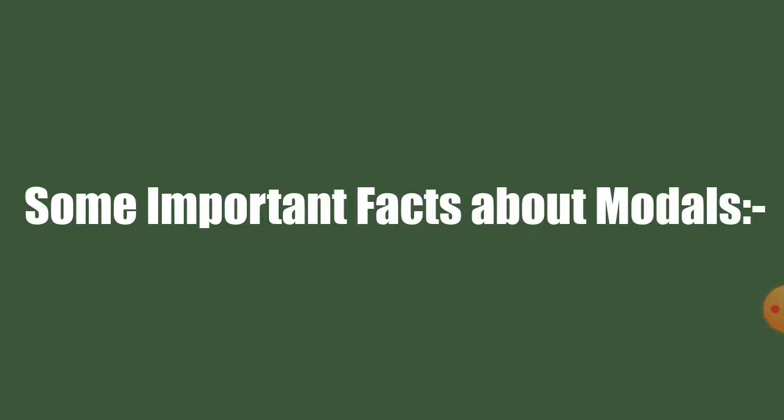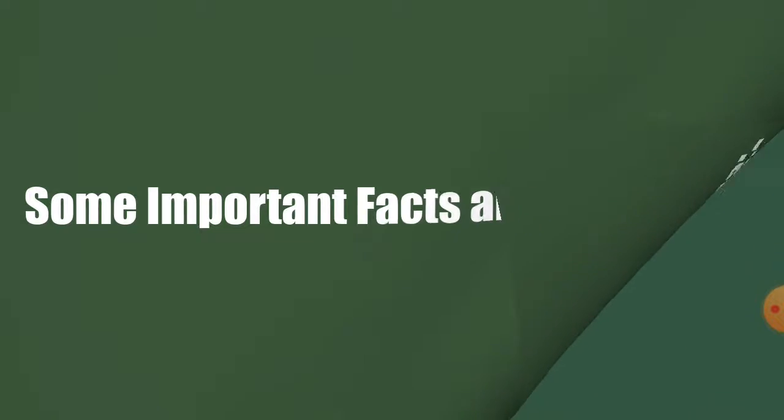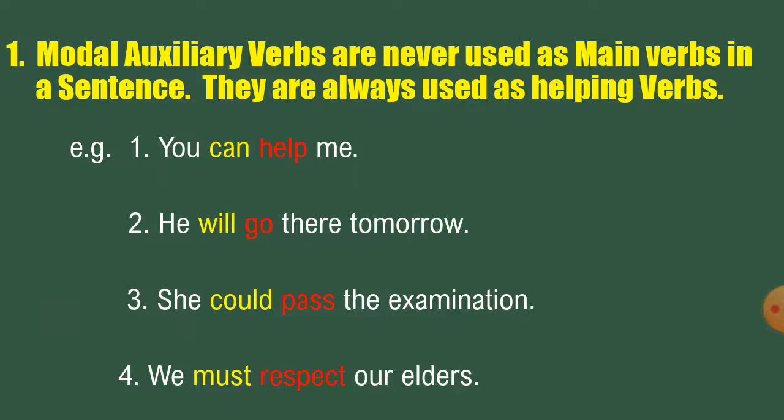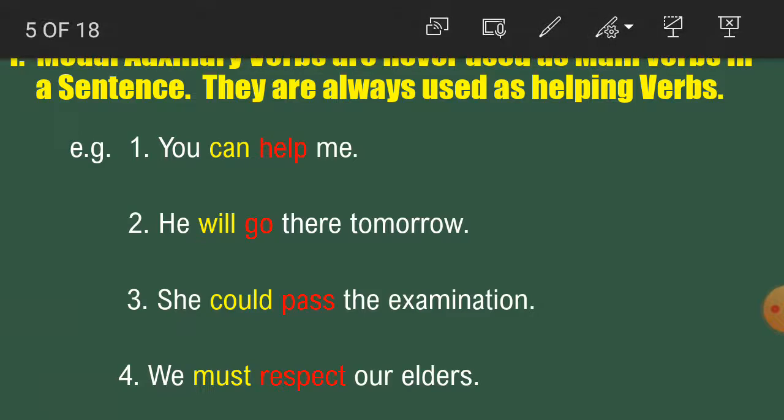Now students, we are going to read some important facts about modals. Number 1, students, modal auxiliaries are never used as main verb in a sentence. They are always used as helping verb. We have already read this just now. They are not main verb.